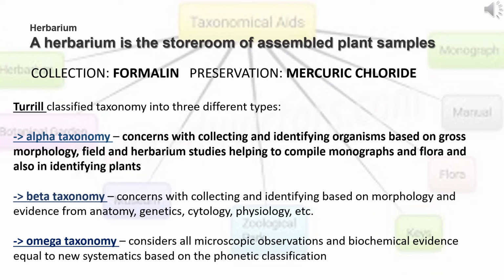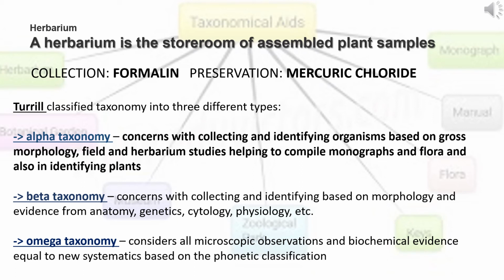So the most important one, which is also important for NEET, where a lot of questions come, is herbarium. Study herbarium from NCERT. Also remember it is for plant techniques, not animal. And one thing that is not written in NCERT, but it can come, is the collection and preservation. For collection, the chemical used is 4% formalin. And for preservation, it is HgCl2, mercuric chloride. So from herbarium, that is all.